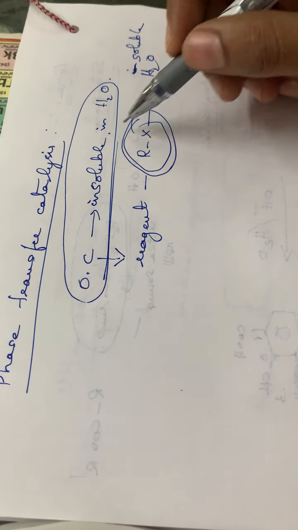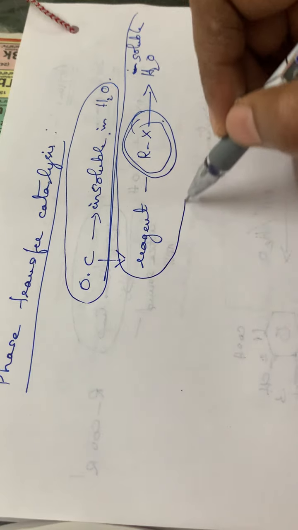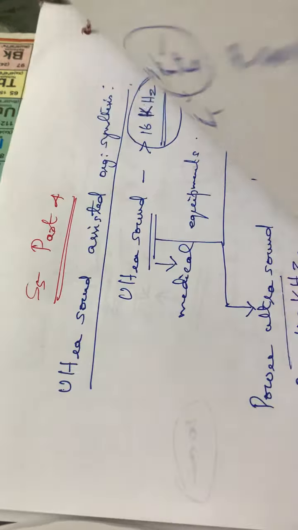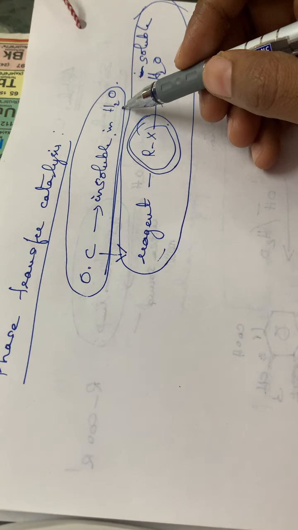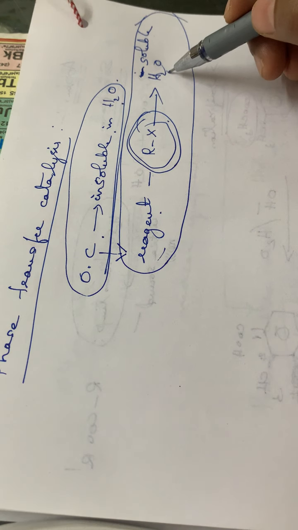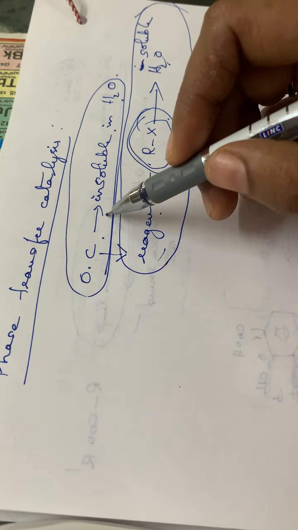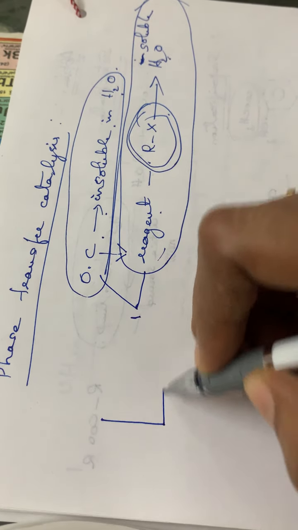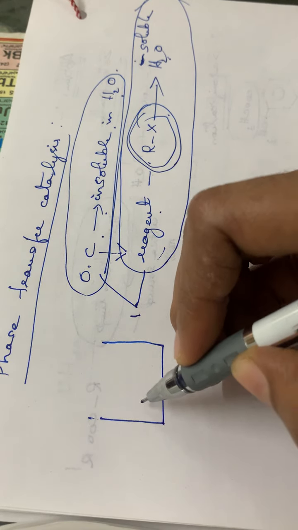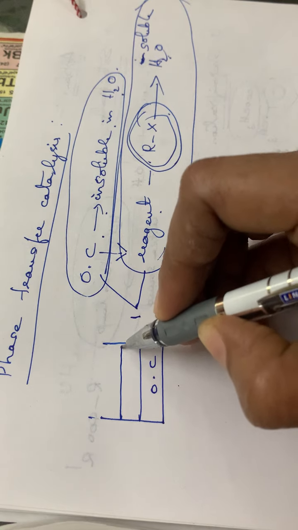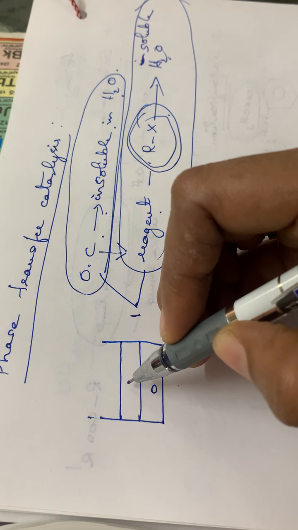So what happens is that the reaction will take place only at a lower rate. The reaction will not be so fast. Since the organic compound is insoluble in water, it will remain as such, but the reagent is soluble in water, and the chemical reaction will take place only at the interface of these two layers. Suppose this is the organic compound, and we add a reagent which is soluble in water.